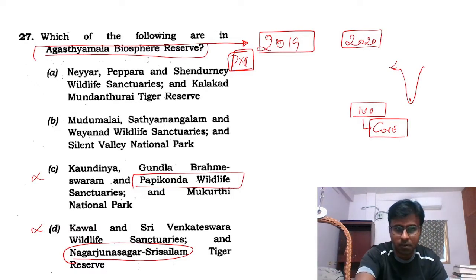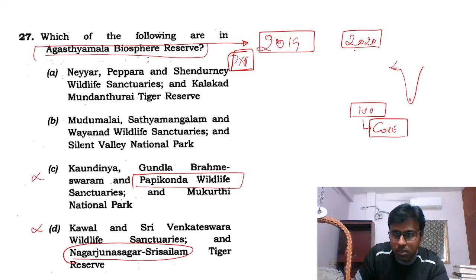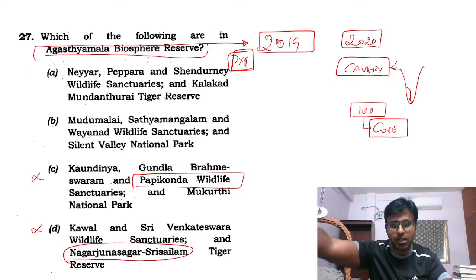If you had made a small effort to see where Nagarjuna Srisailam's tiger reserve is, you would have attempted 2020. Next, you go and check Papikonda. There is a question about Kaveri Reserve, same 2020. I would have made the same reasoning there also.